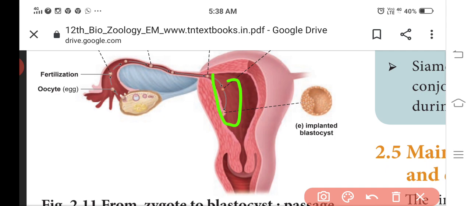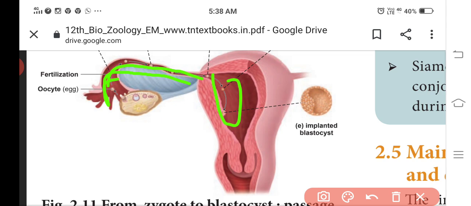The growth of the embryo may cause internal bleeding, infection, in some cases even death due to rupture of the fallopian tube. Suppose the embryo grows only in the fallopian tube. Then the fallopian tube will be ruptured, and the mother may die.